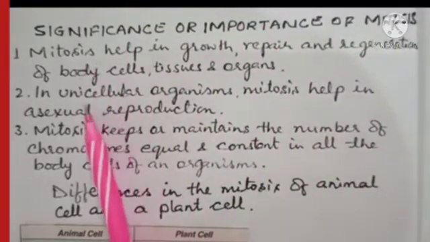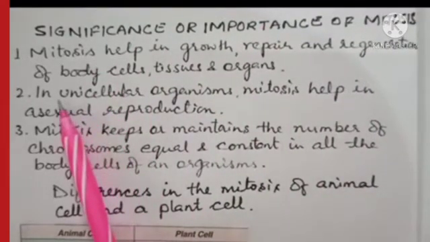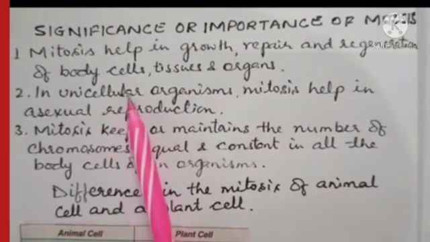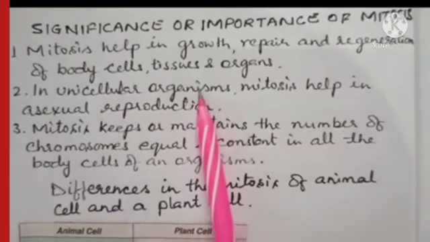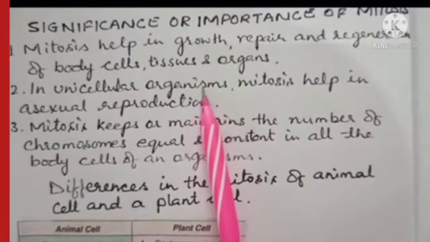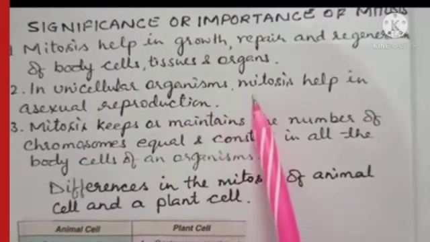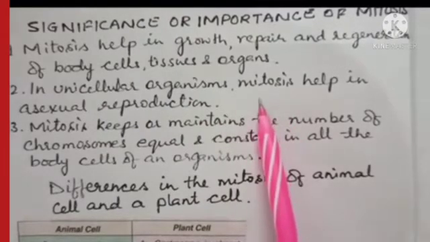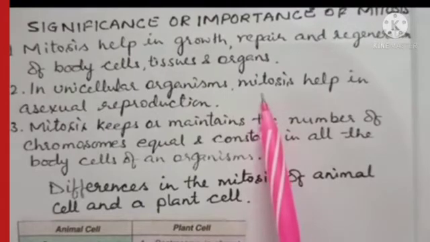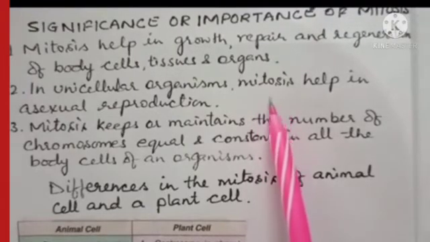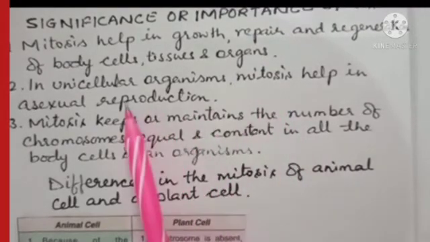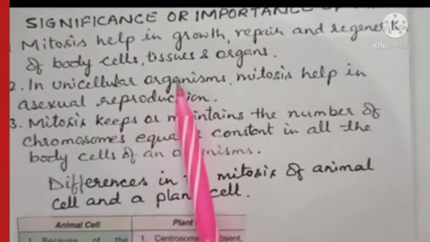Now next is your second importance: mitosis also helps in asexual reproduction in unicellular organisms, right? Like amoeba, how does the amoeba reproduce? Simply one amoeba divides into two parts, and both the parts are called daughter amoeba, and then they grow into new individuals. This is called what? Mitosis. So mitosis also helps in asexual reproduction in unicellular organisms.